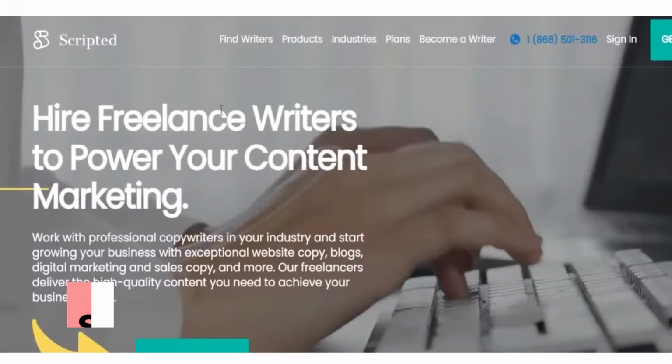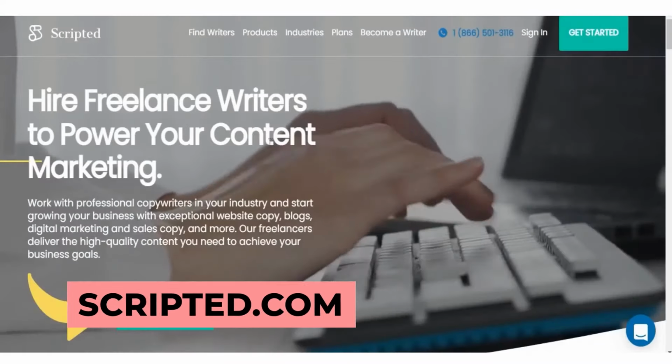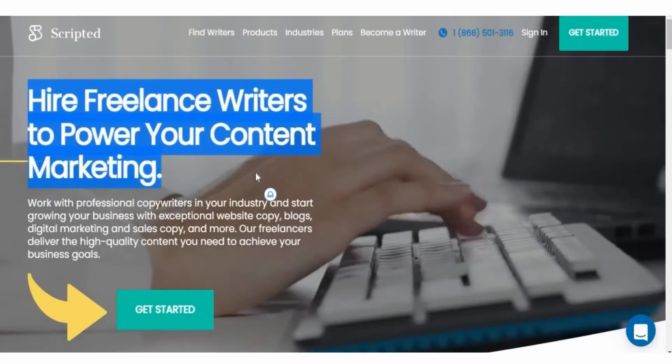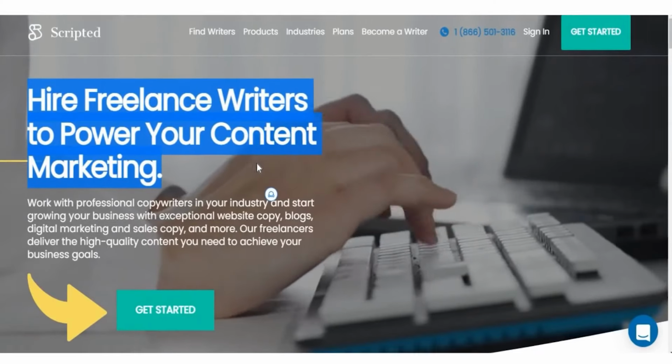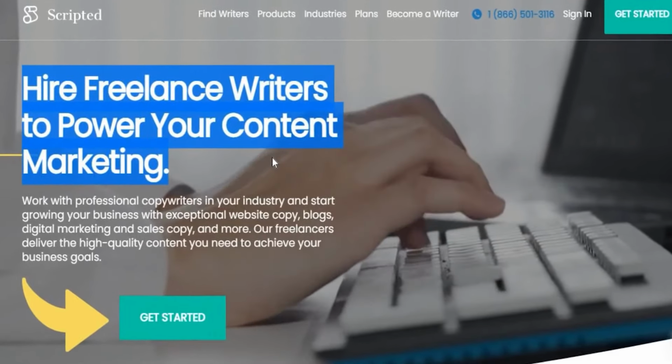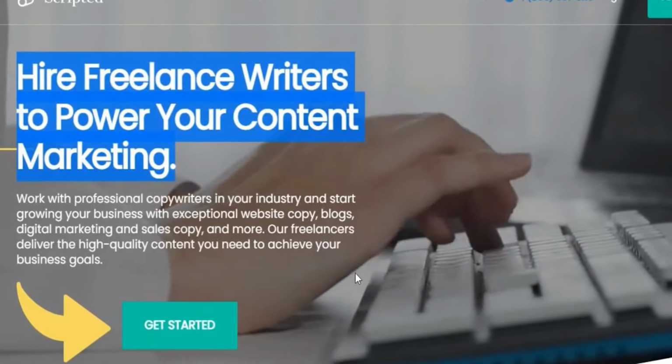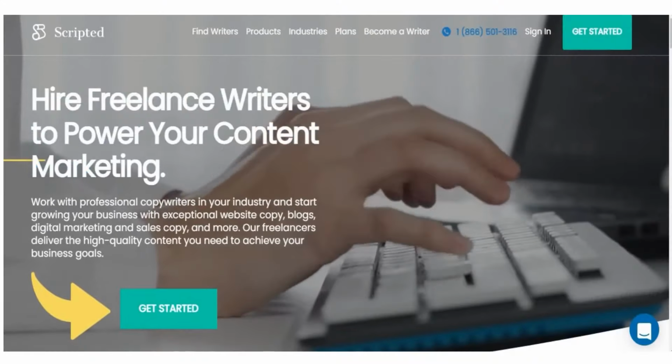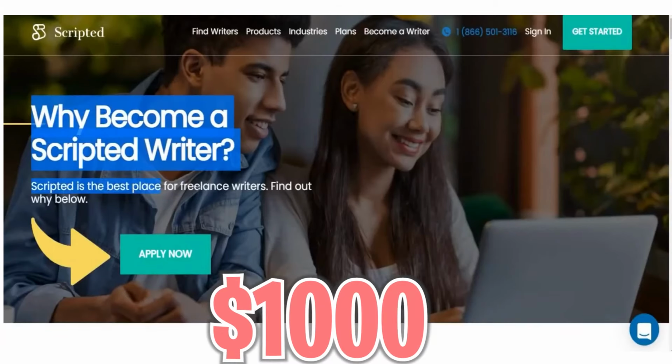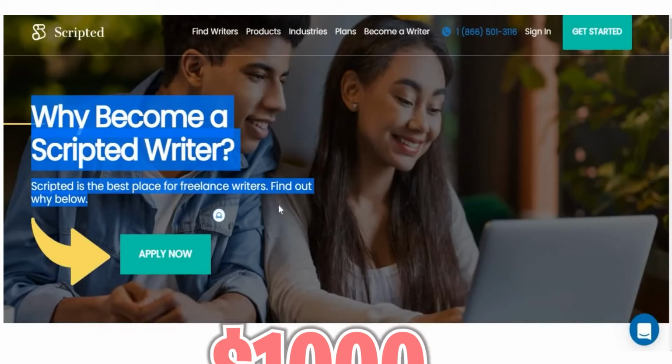The last site is Scripted.com. Right on the homepage of their website, you can see that they're hiring freelance writers. This is just like the 2 websites I shared earlier, but the difference is that this website pays more. You can get paid as much as $1,000, and all you need to do is create a free account.